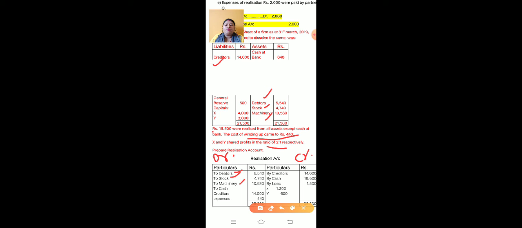Now come to the additional information. 19,500 were realized from all assets.